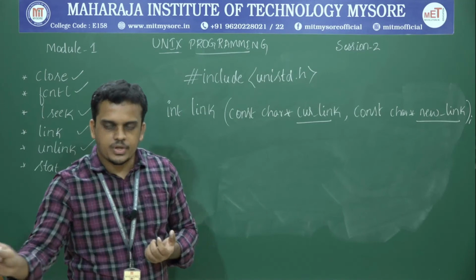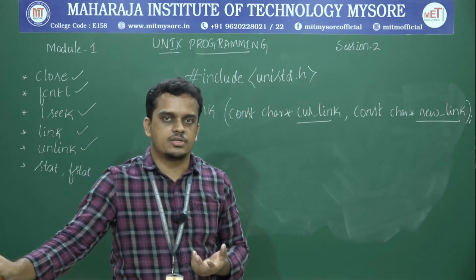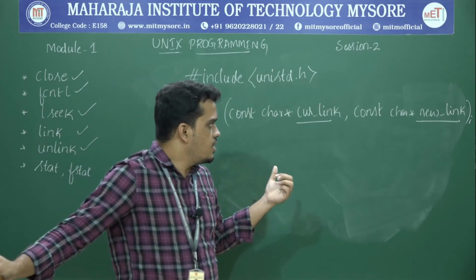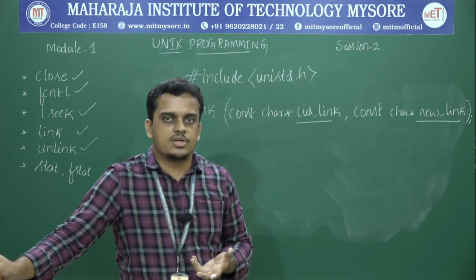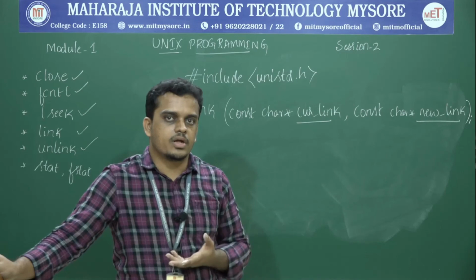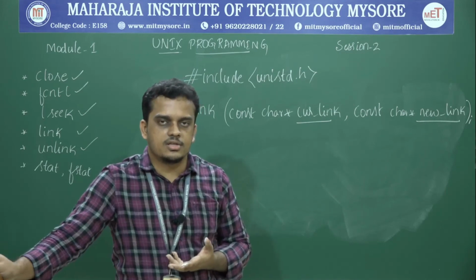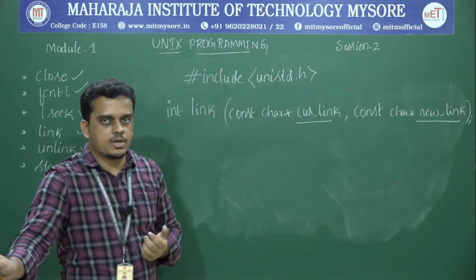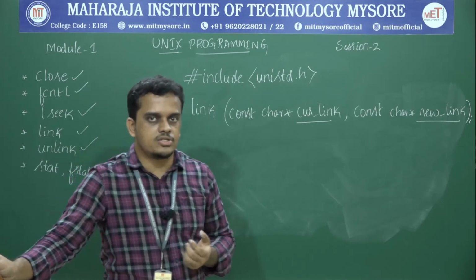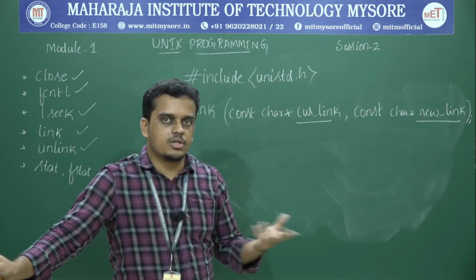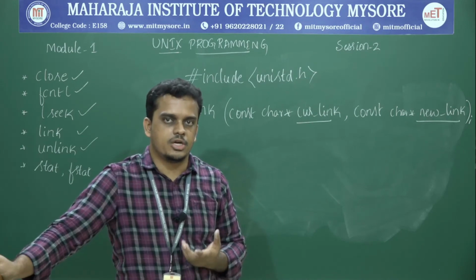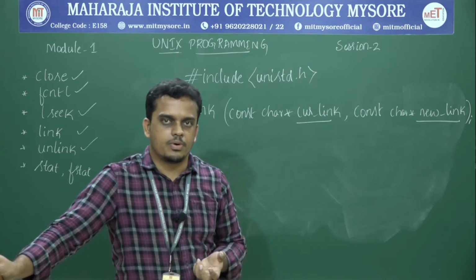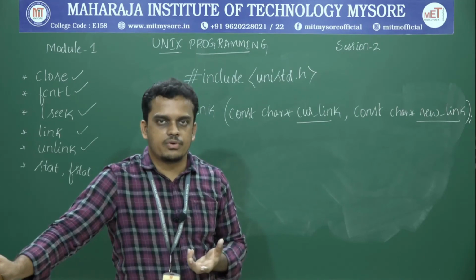So for example, if the same file is being used by a number of processes which are trying to perform read or separate write operations, at that instance you can make use of creating a hard link, with the help of which a copy of that particular data will be shared to the multiple user environment, so that you are able to achieve multiple actions on the same piece of data.